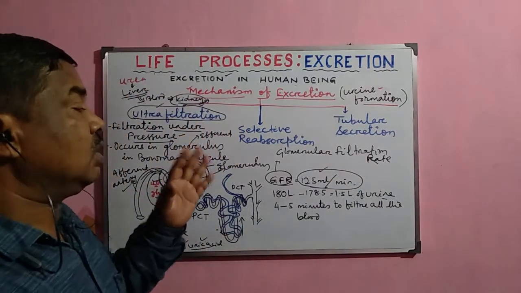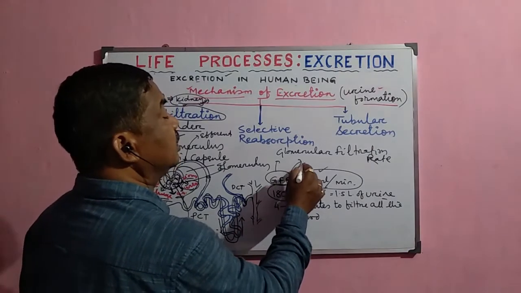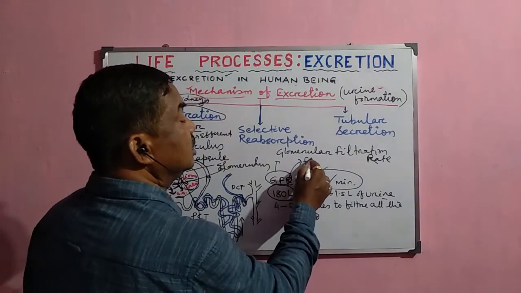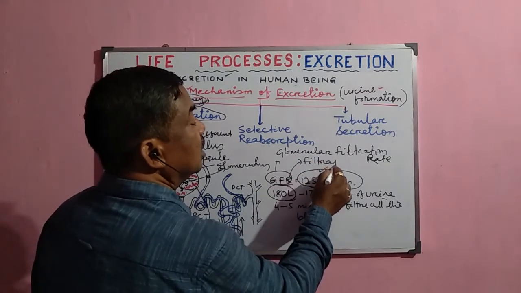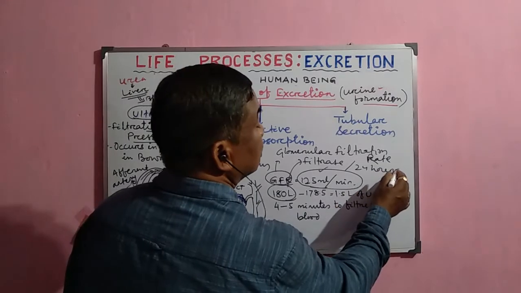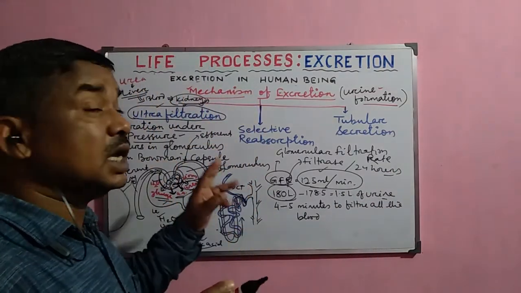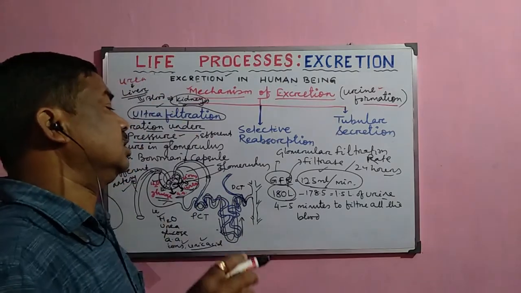Now, in 24 hours, normally 180 liters of filtrate are formed. So, when the blood is circulating through the kidney, 180 liters of filtrate is formed.